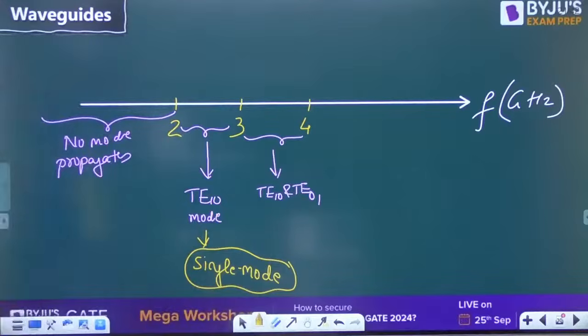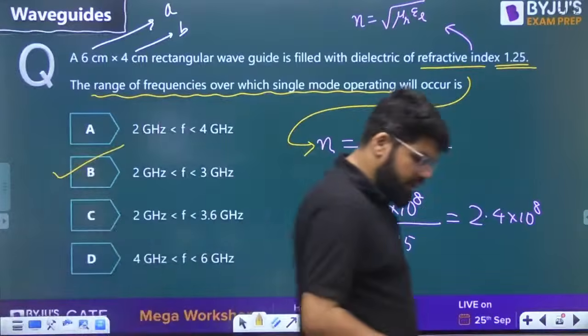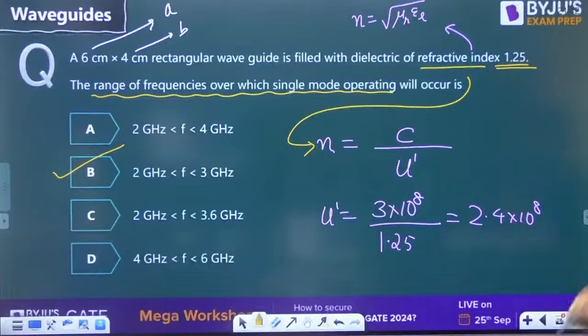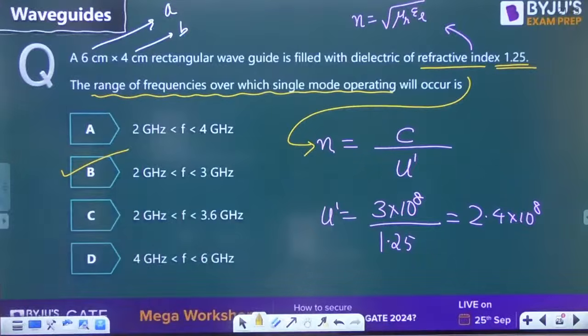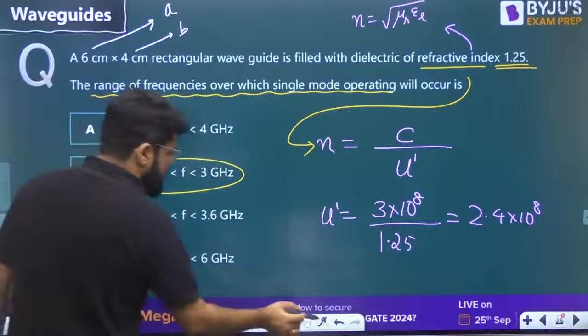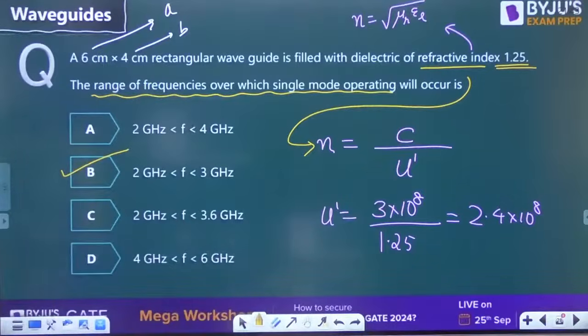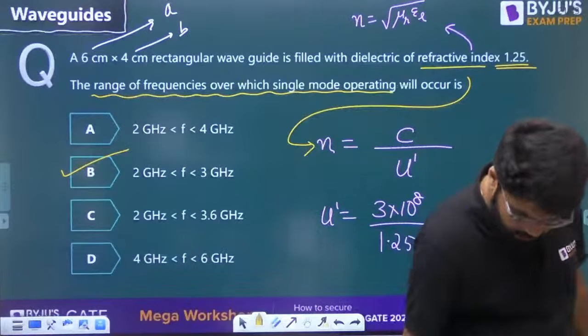Okay, for the frequency range of 2 gigahertz to 3 gigahertz, single mode operation will be there. For the frequency range of 2 gigahertz up to 3 gigahertz, single mode operation will be there.